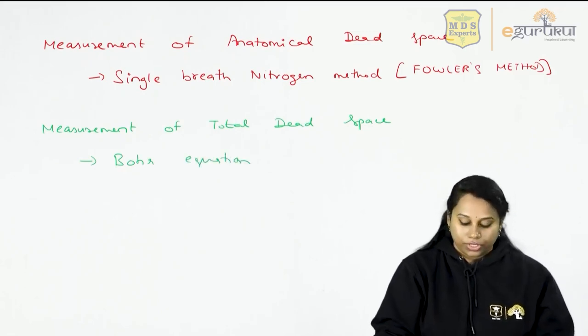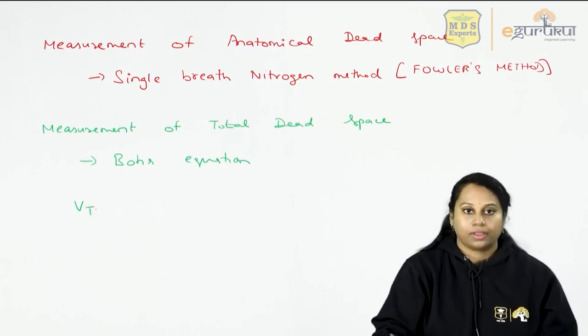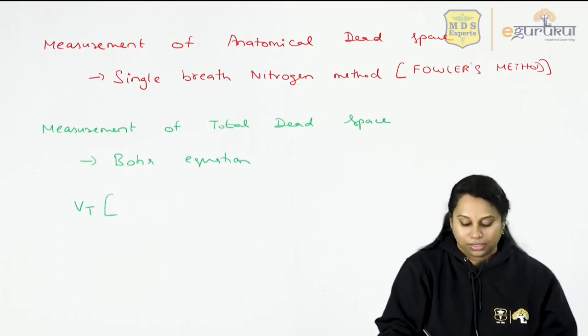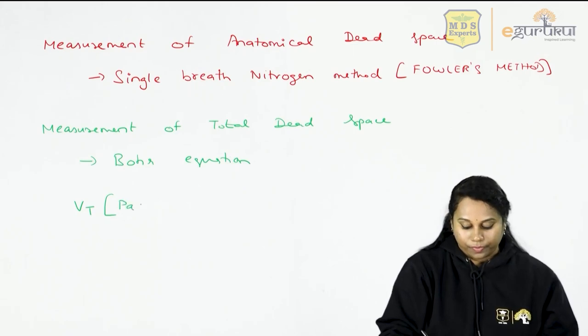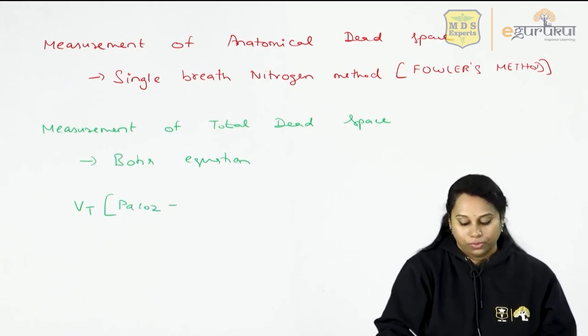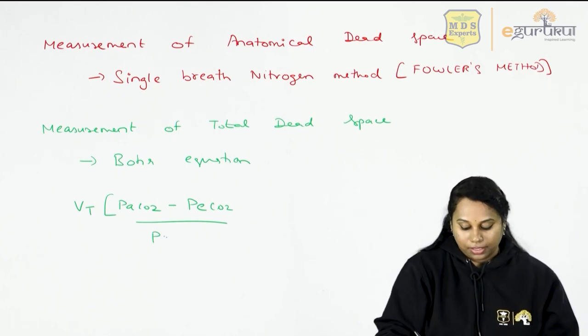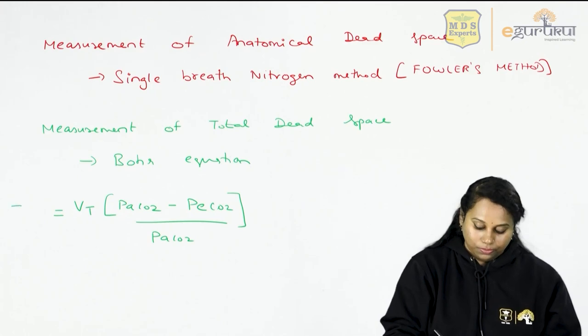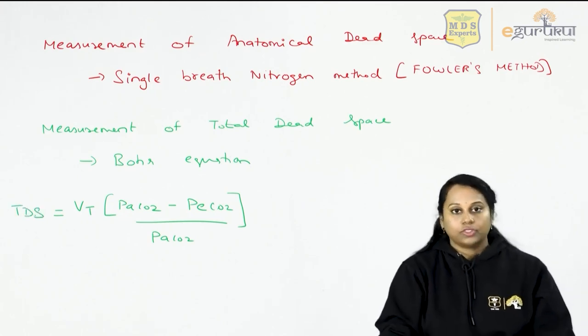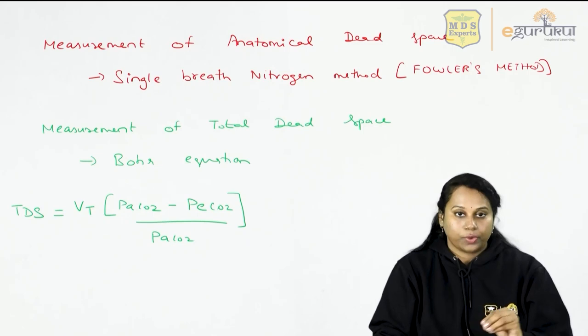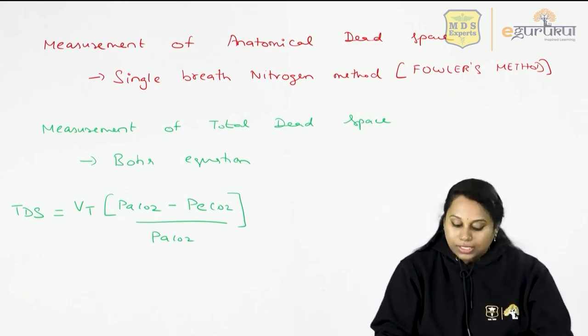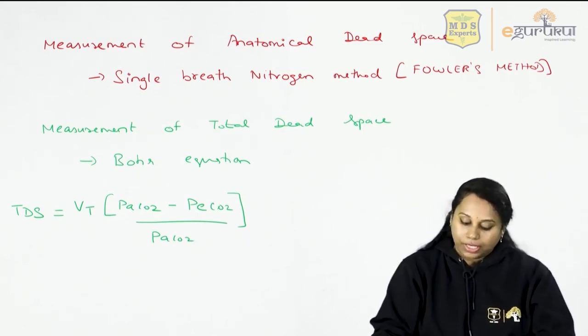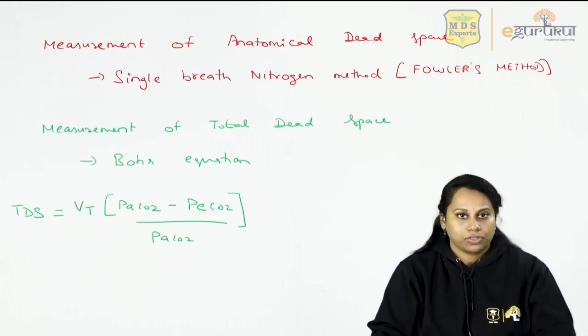What is this Bohr equation? Vt into PaCO2 minus PeCO2 divided by PaCO2. This is equal to total dead space. We will discuss all the components of this Bohr equation. We'll see how we are going to measure anatomical and total dead space. We'll discuss each of these methods.